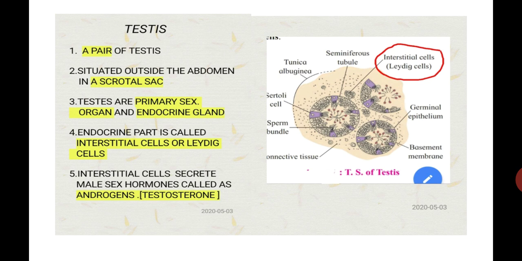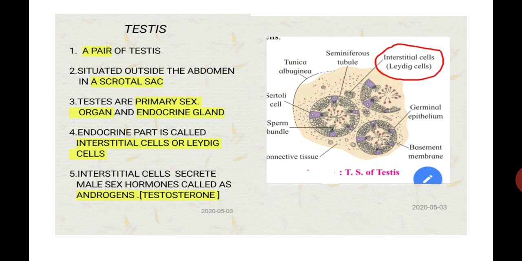Point number three, students, testes are primary sex organs as well as endocrine glands. Our chapter name is Control and Coordination and we are seeing only the endocrine gland. So today we have to focus only on the endocrine part of a testis. The endocrine part of a testis is called the interstitial cells or the Leydig cells.